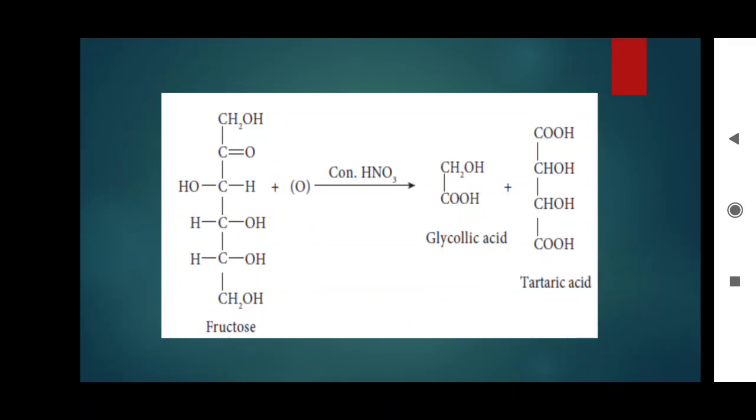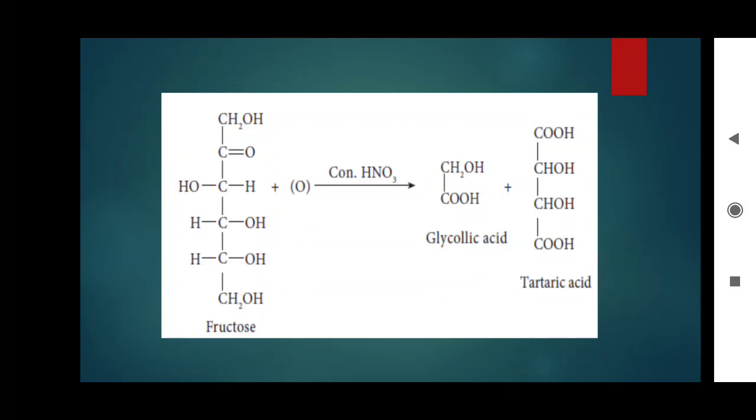Point number 7. Fructose on oxidation with nitric acid gives glycolic acid and tartaric acid, which contain a smaller number of carbon atoms than fructose. The first 2 carbons oxidized give glycolic acid.